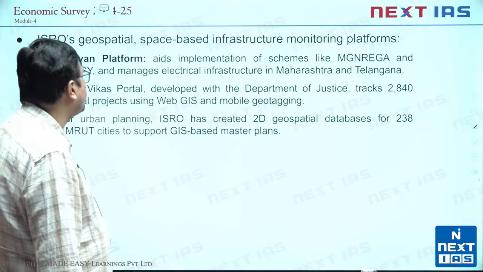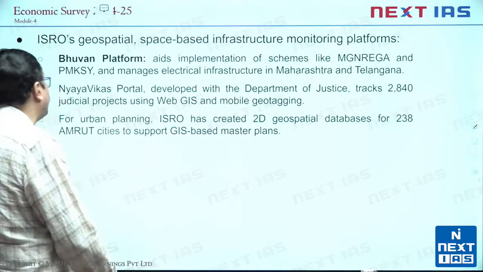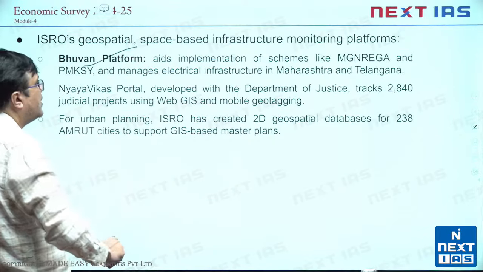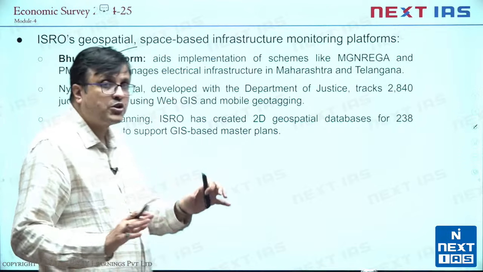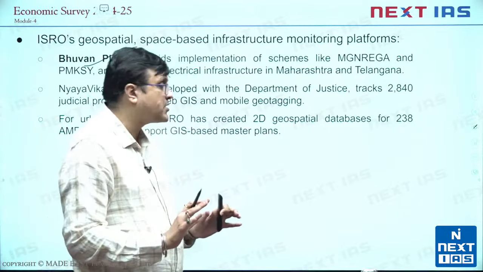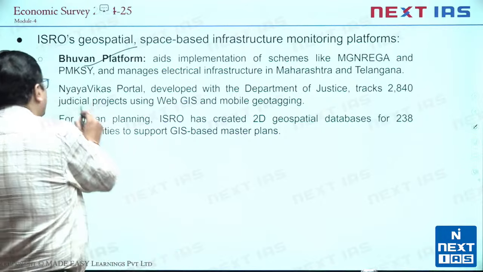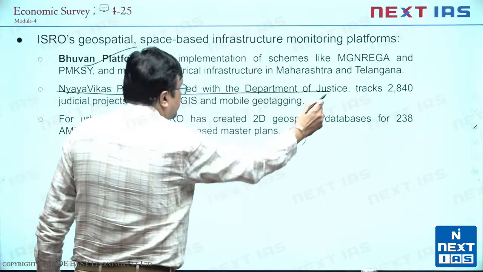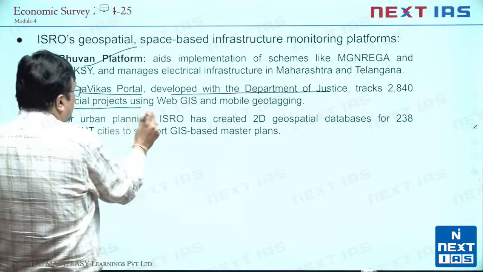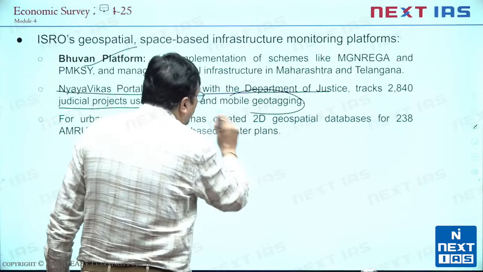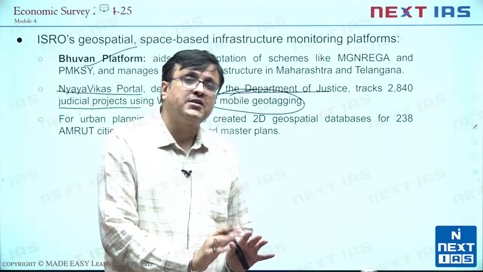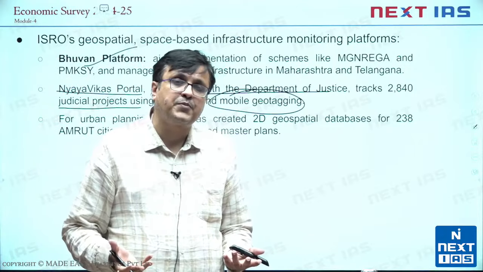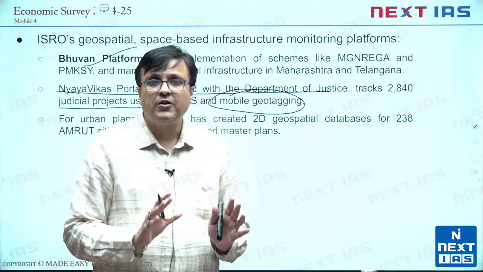ISRO's geospatial space-based infrastructure monitoring platforms have been there, like the Bhuvan platform, for implementation of schemes like MGNREGA and PMKSY, to make sure that there is proper observation possibility. Geotagging is promoted through the Nyaya Vikas portal. The Department of Justice tracks 2,840 judicial projects with mobile geotagging. So what happens with this? Faster completion of projects, less corruption, and better utilization of funds.